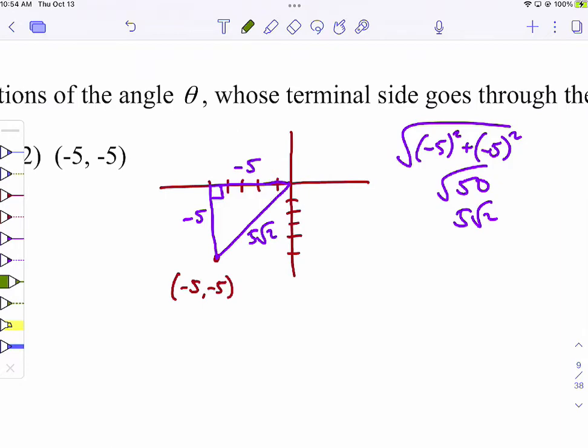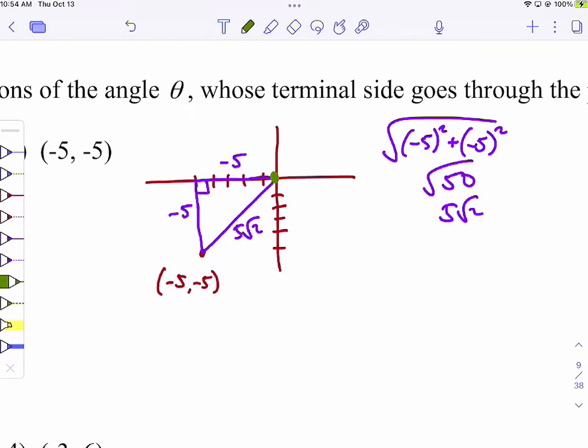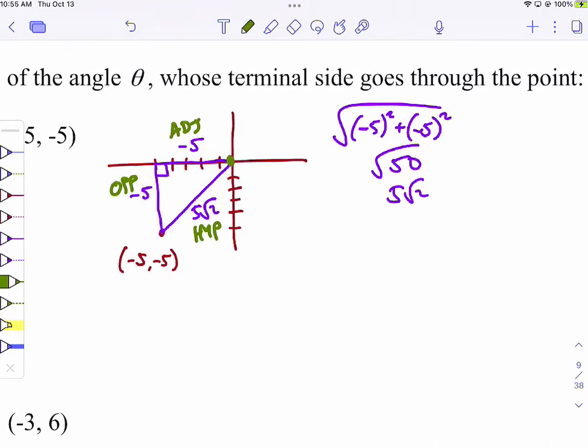okay? So I say go from the origin. I don't even label where the theta is. So I just say go from the origin. So from the origin, this would be opposite, this would be adjacent, and this would be hypotenuse. The R is always the hypotenuse. The Y is always the opposite, and the X is always the adjacent. If you do it this way, the X is always the adjacent side, and the Y is always the opposite side.